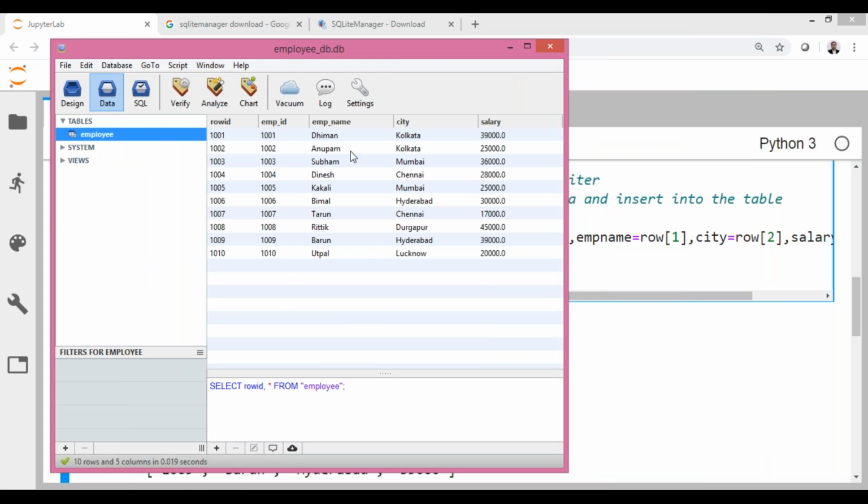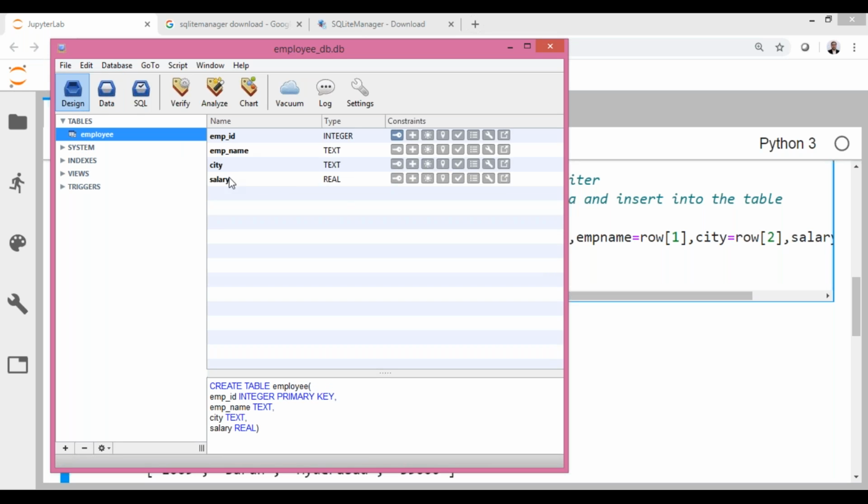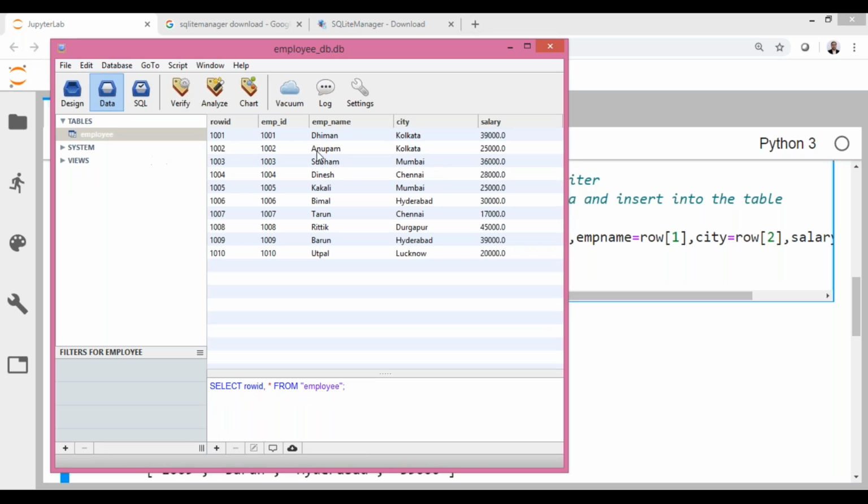So I'm going for this employee. See, the file is filled up with my data. How many of them? 10. So 10 data have got inserted very successfully in this particular table. Yes, so this is a design for employee. It has this respective design, and the data is this one. So you can feel how we have inserted our data, reading from the CSV file onto the SQLite table.